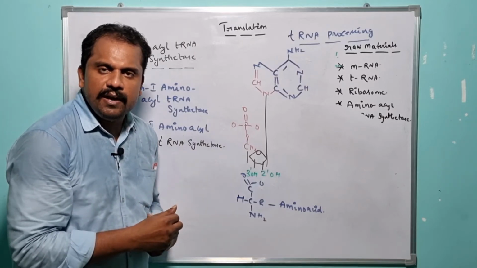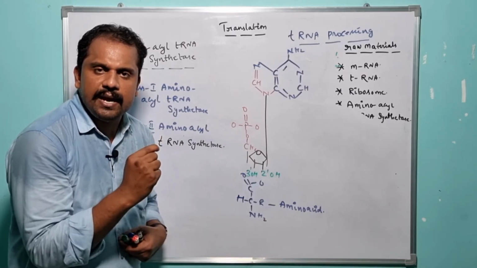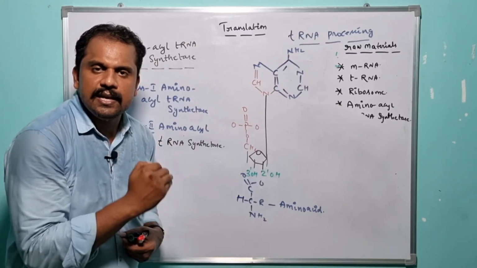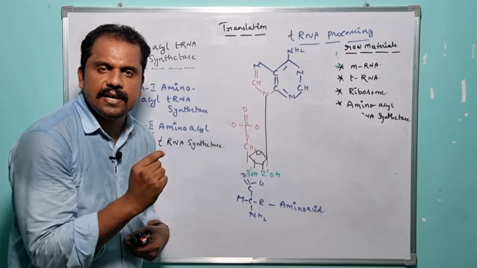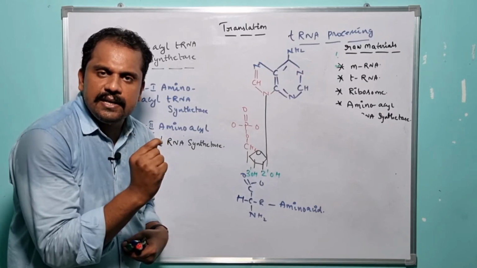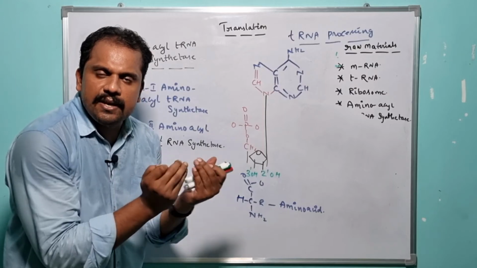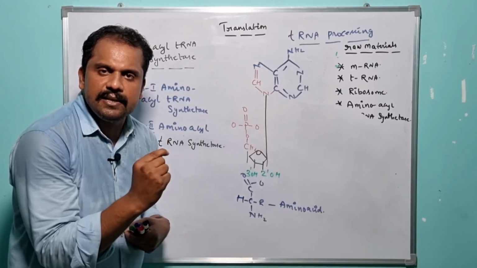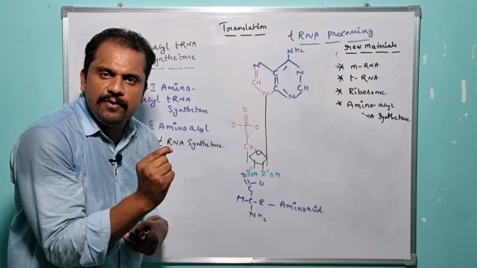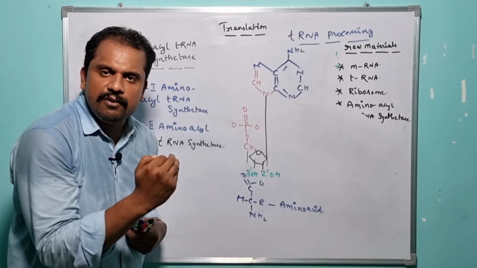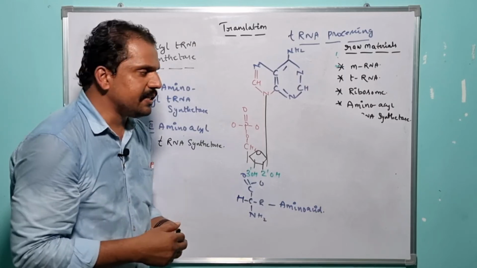But in case of primitive organisms like bacteria, there is no availability of 20 amino acid tRNA synthetases. So under such condition, the specific amino acid tRNA synthetase which has recruited one particular amino acid to its encoding tRNA is also capable of recruiting the other cognate amino acid to its encoding tRNA. So for your better understanding, let me present it on the board.